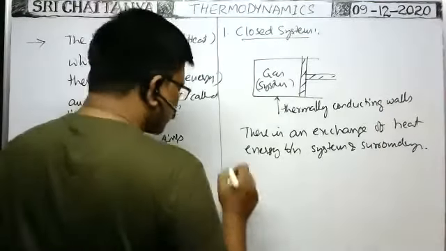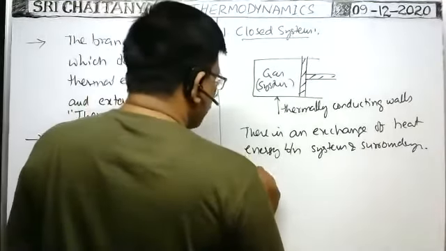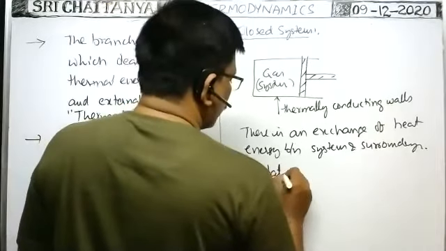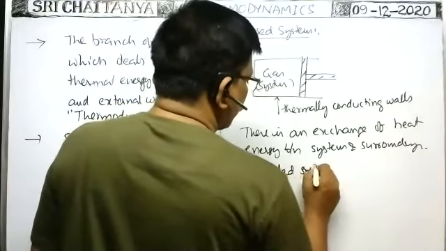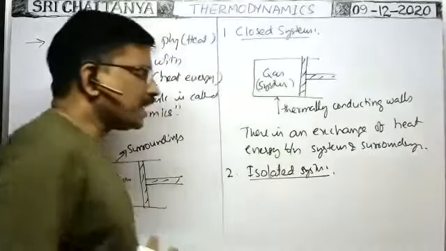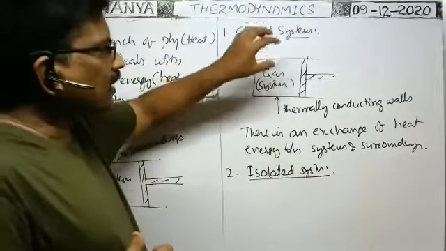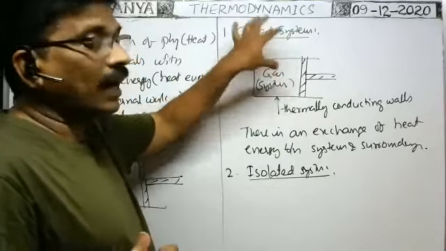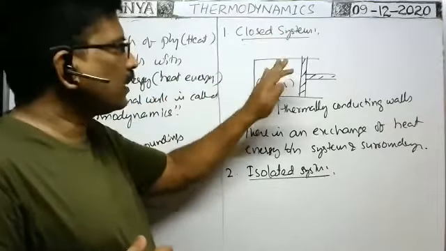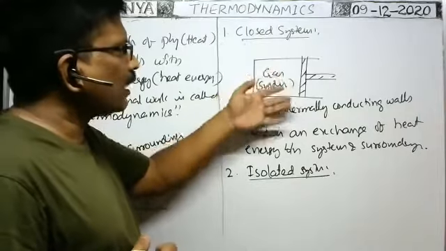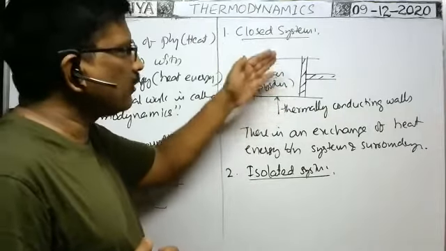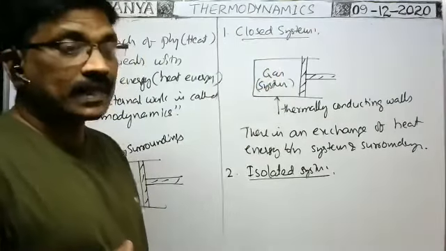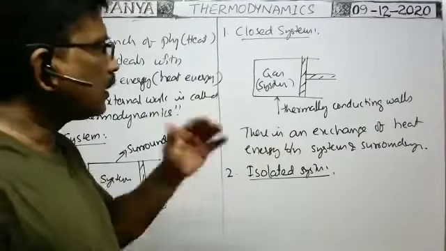Okay, next, isolated system. In case of an isolated system, a system or gas is enclosed in a vessel whose walls are made of thermally non-conducting material. Because of that, there is no exchange of matter or heat energy between the system and surroundings. Such type of system is called an isolated system.